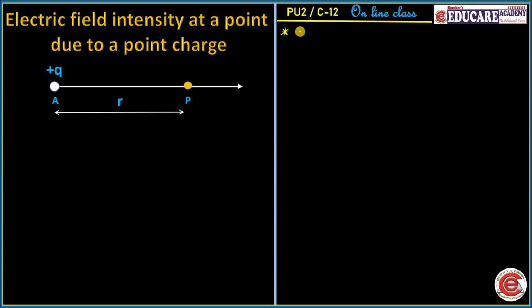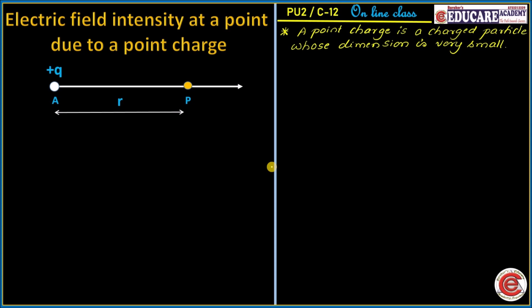A point charge is nothing but a charged particle whose dimension is very small. This point charge may be a positive charge or it may be a negative charge. It depends upon our consideration whether we consider the point charge as a positive charge or as a negative charge. It all depends upon us.